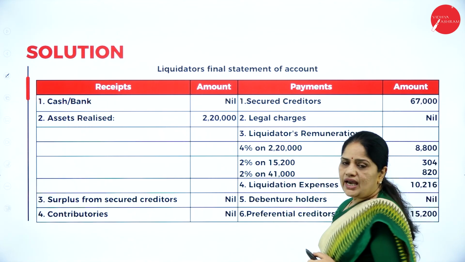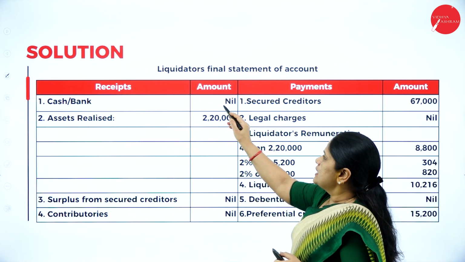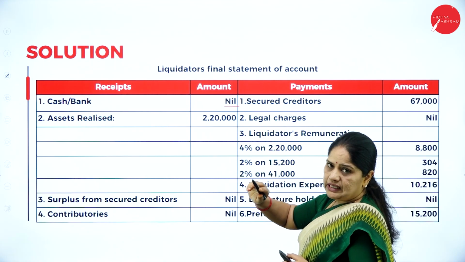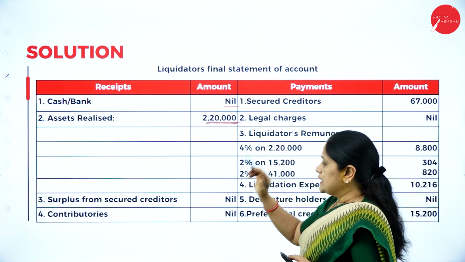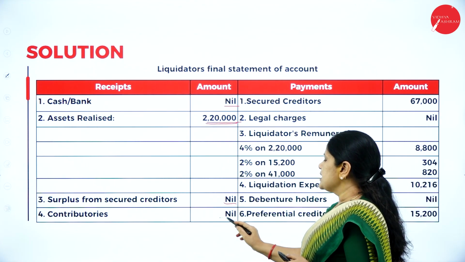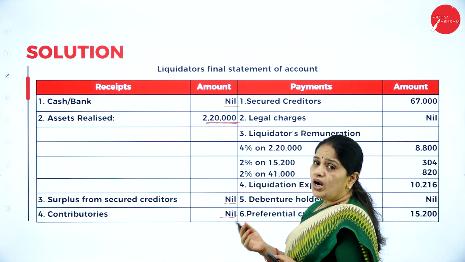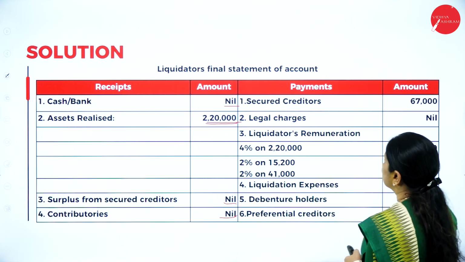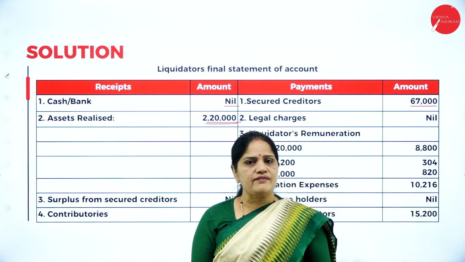Then we have the liquidator's final statement of account. Cash at bank is nil, it is not given in the problem. Asset realized is already given, 2,20,000. There is no surplus from creditors and there are no contributories. So whatever the other information, let us see here. The unsecured creditors is 67,000.